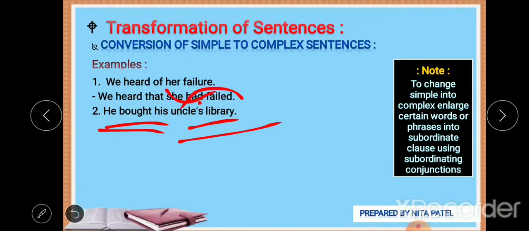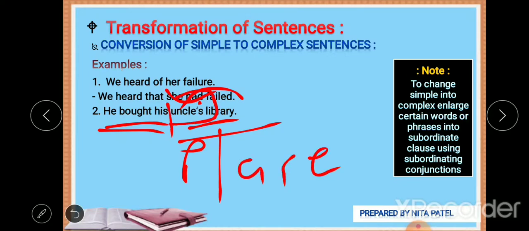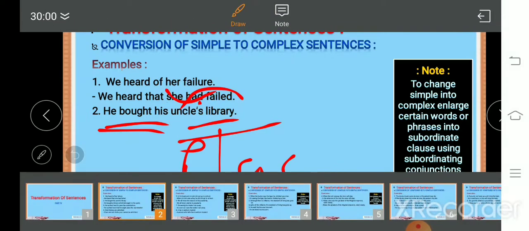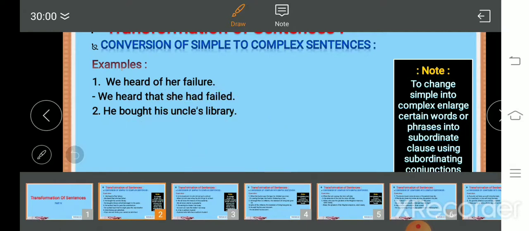It belongs to the uncle. So we can use an adverb clause of place here, because we have this uncle's library. Which library? Uncle's library. Adjectives. Okay, so we can frame this phrase out of it.